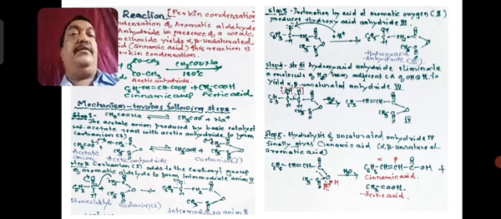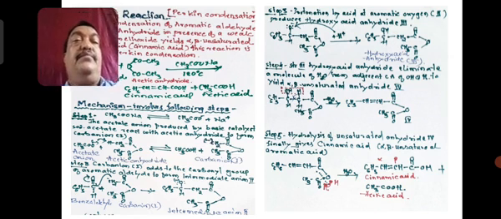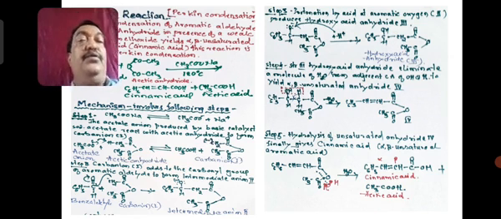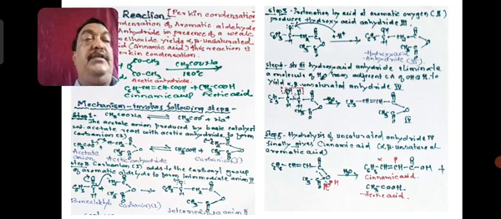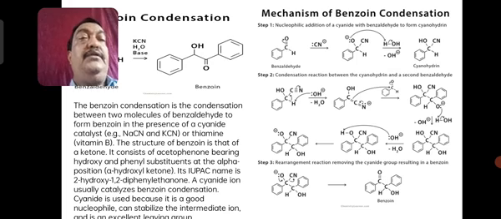Please remember, the Perkin reaction is a reaction between an aromatic aldehyde, benzaldehyde, with acetic anhydride in presence of sodium acetate at 150 degrees centigrade to give the product, cinnamic acid. I think the next is a very important reaction.